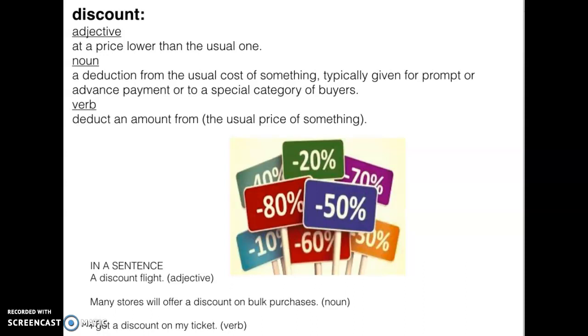As a verb, deduct an amount from the usual price of something. In a sentence as an adjective, a discount flight. As a noun, many stores will offer a discount on bulk purchases. As a verb, I got a discount on my ticket.